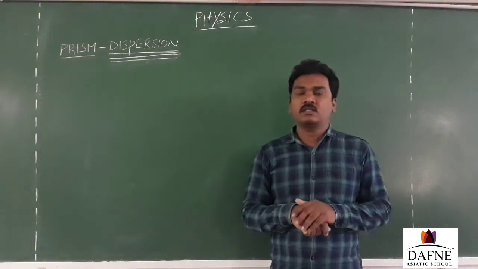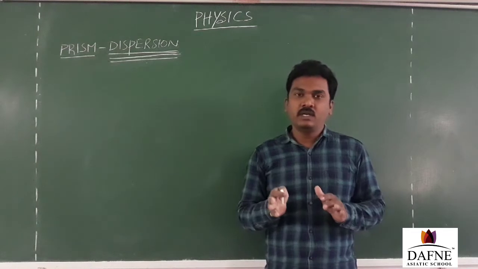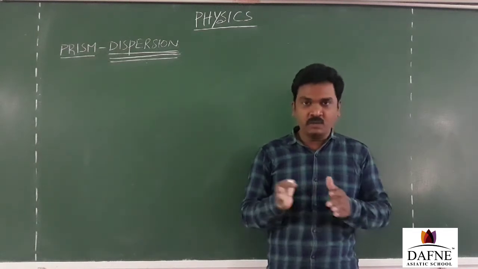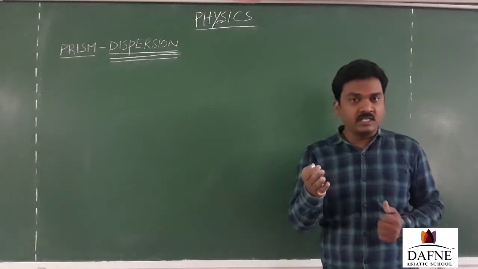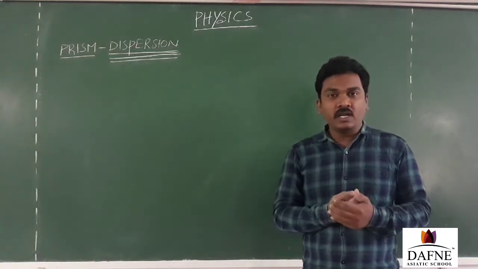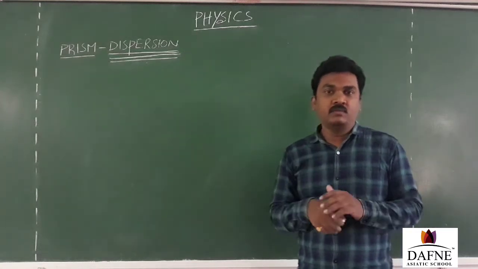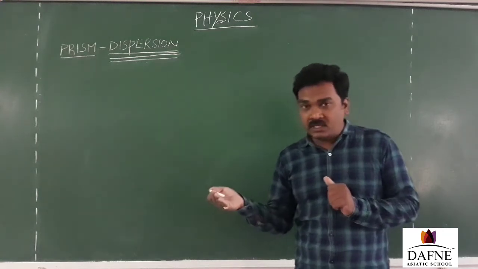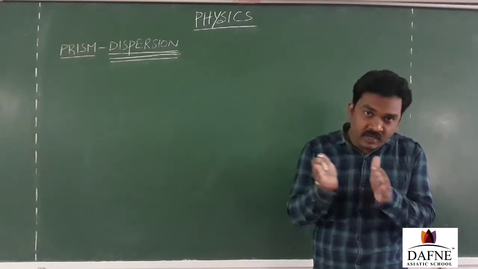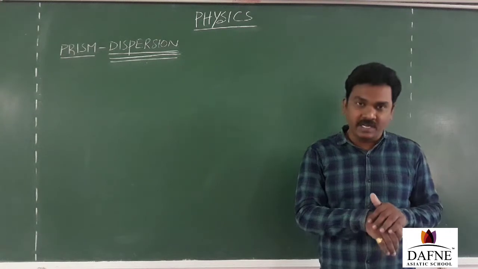In the earlier class, we have discussed dispersion of light through a prism. When the incident light has two or more wavelengths present in it and travels through a prism, the prism exhibits different refractive indices towards the different wavelengths present in the incident light.